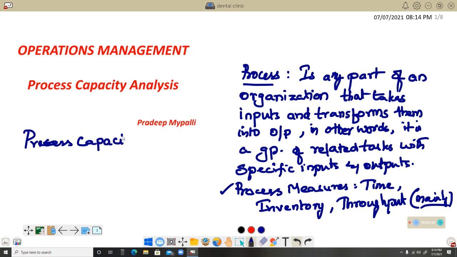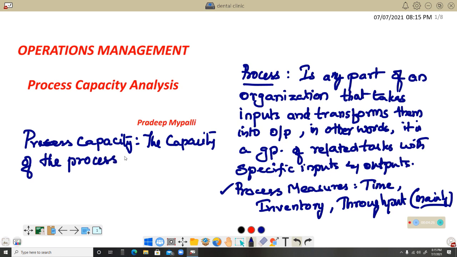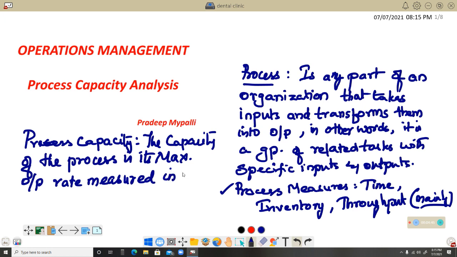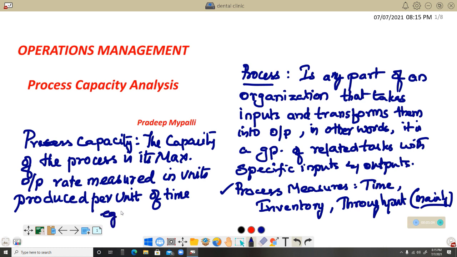Process capacity. The capacity of the process is its maximum output rate measured in units produced per unit of time, for example, a day.